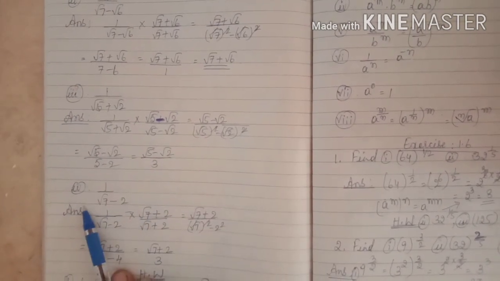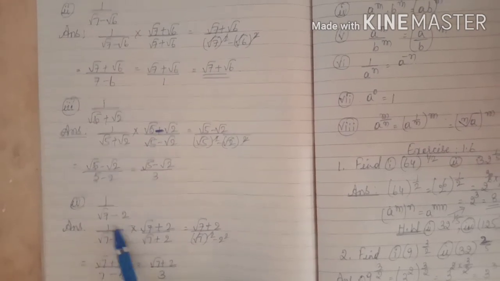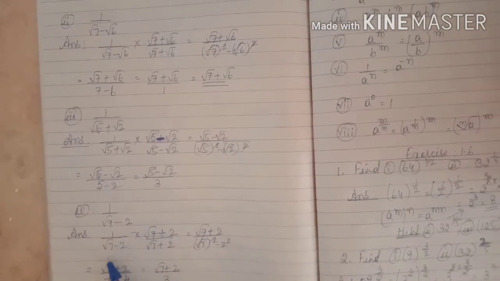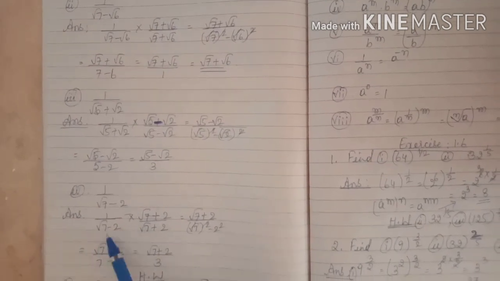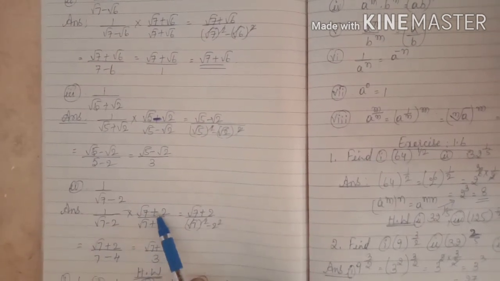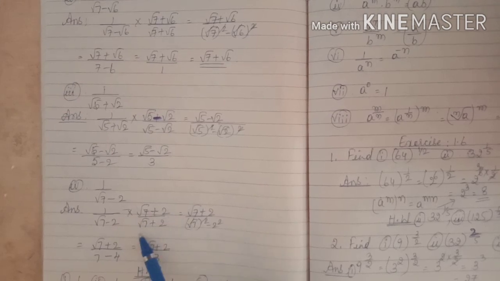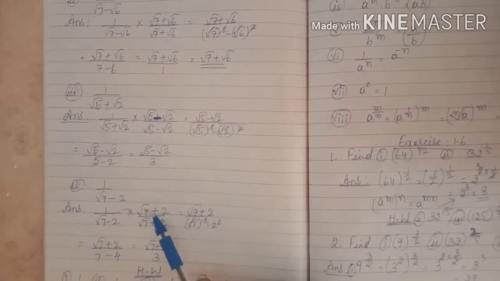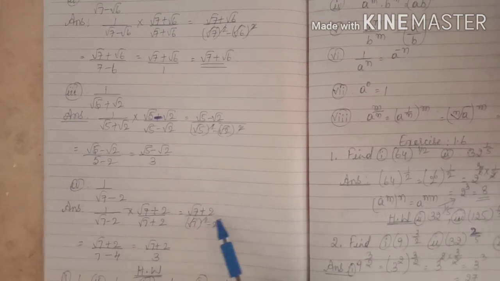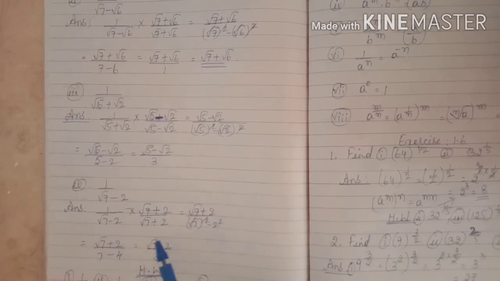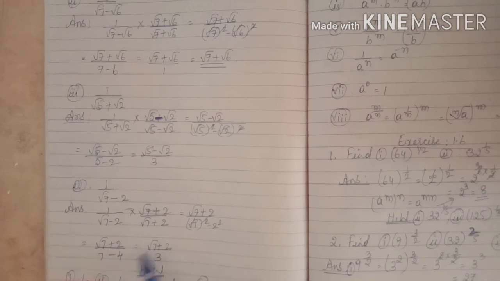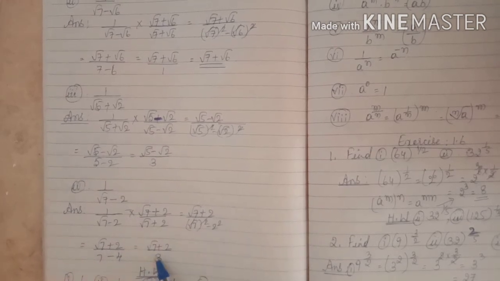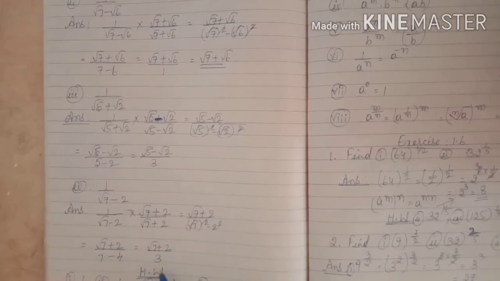Now fourth problem is 1 by root 7 minus 2. 1 by root 7 minus 2 into, what you have to write, children? Minus is there, you have to change that into plus. Root 7 plus 2 divided by root 7 plus 2. So root 7 plus 2 into 1 is root 7 plus 2 divided by root 7 whole square minus 2 square. That is root 7 plus 2 divided by 7 minus 4. That is equal to root 7 plus 2 divided by 3.